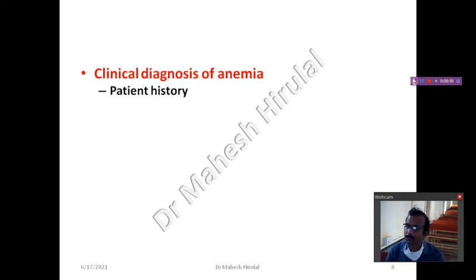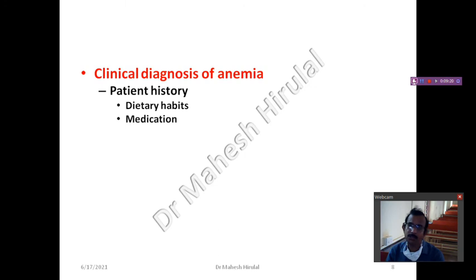So clinically, the diagnosis of anemia depends totally on the history of the patient. First we talked about the history. Take the history of the patient, that is, what is his dietary habit. Most of the time nutritional deficiency or malnutrition will lead to anemia, so take the history of the diet.